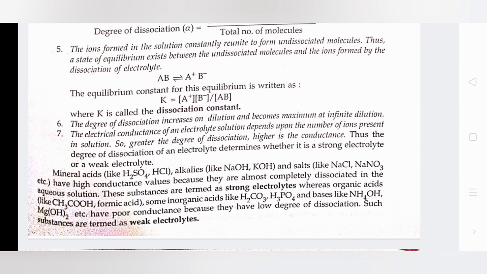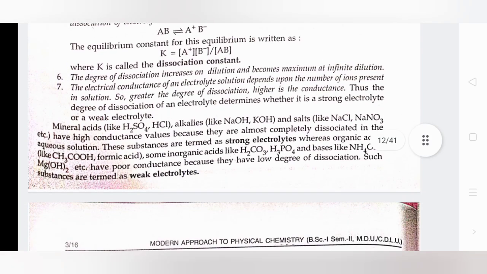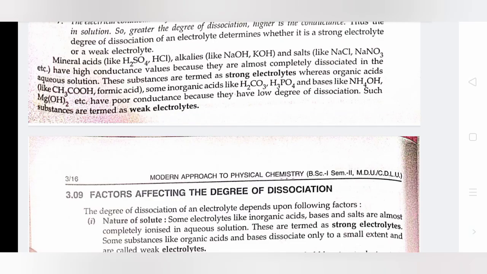Seventh, the electrical conductance of an electrolyte solution depends upon the number of ions present in solution. So the greater the degree of dissociation, the higher the conductance. Thus, the degree of dissociation of an electrolyte determines whether it is a strong electrolyte or a weak electrolyte. Neutral acids, alkalis, and salts have high conductance values because they are almost completely dissociated in aqueous solution.